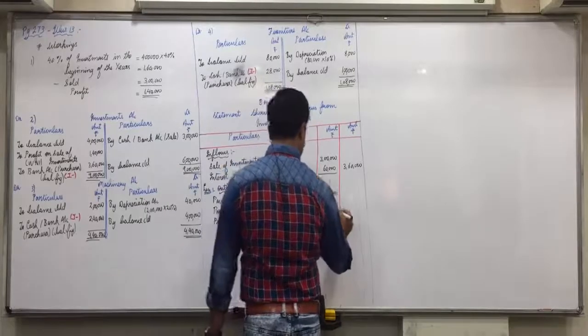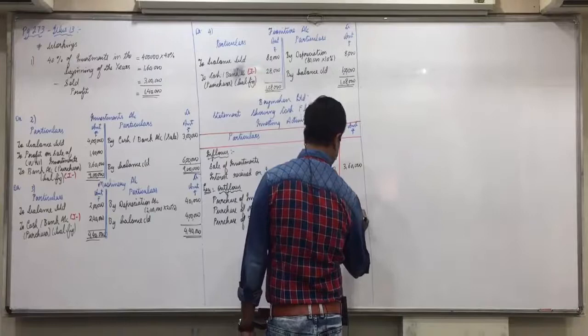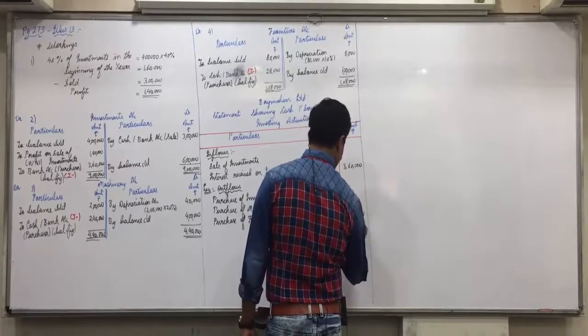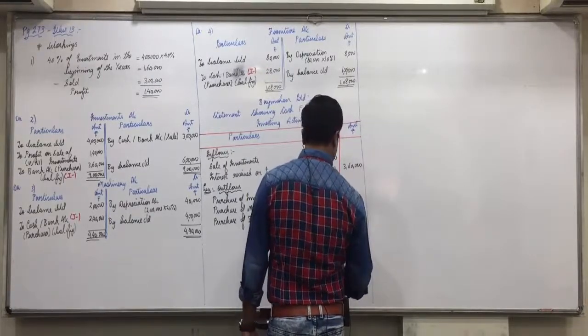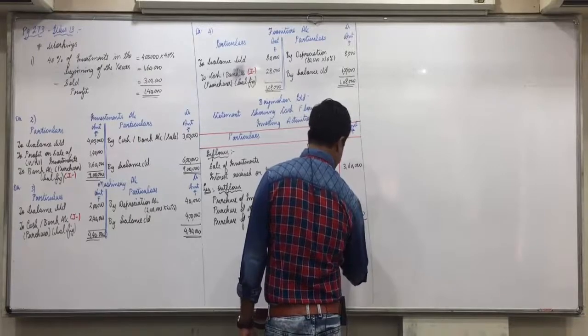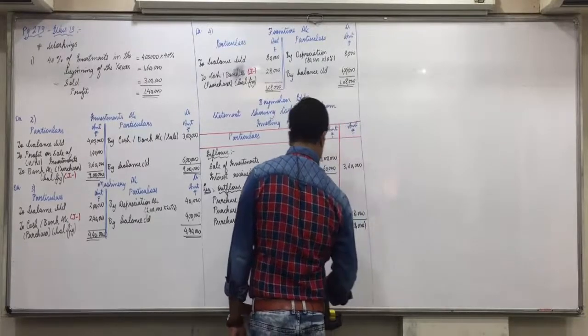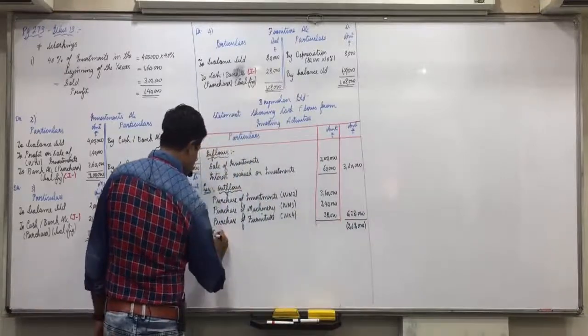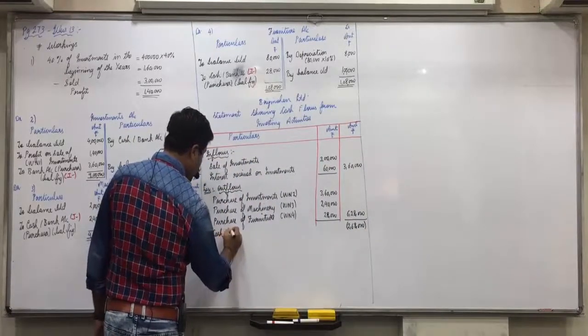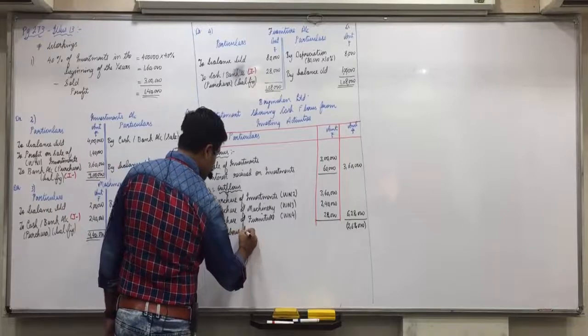So 3 lakh 60 minus 6 lakh 28,000 is 2 lakh 68,000 negative. Cash flows from investing activities.